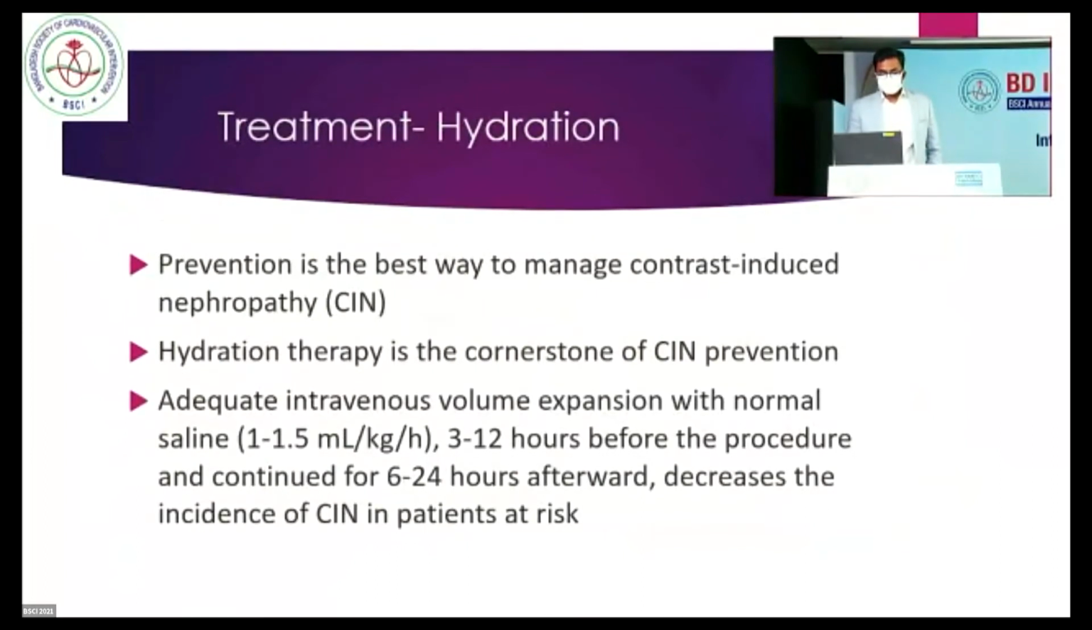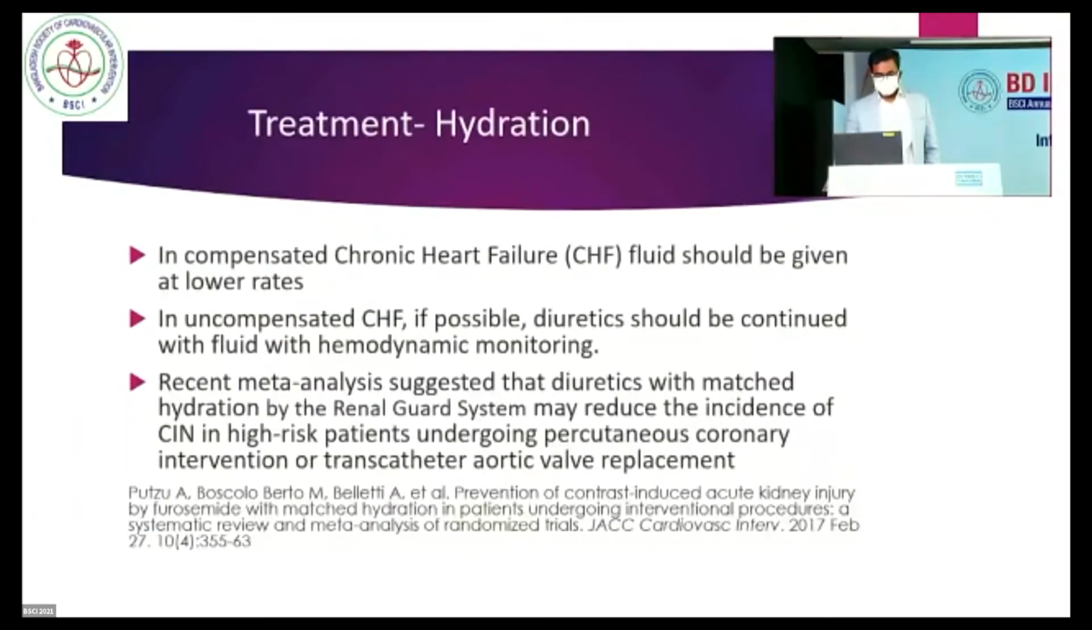What is the treatment of contrast-induced nephropathy? Prevention is the best way to manage contrast-induced nephropathy. Hydration is the cornerstone of CIN prevention. Adequate intravenous volume expansion with normal saline at 1 to 1.5 ml per kg per hour, 3 to 12 hours before the procedure and 6 to 24 hours after the procedure, may reduce the incidence of CIN.